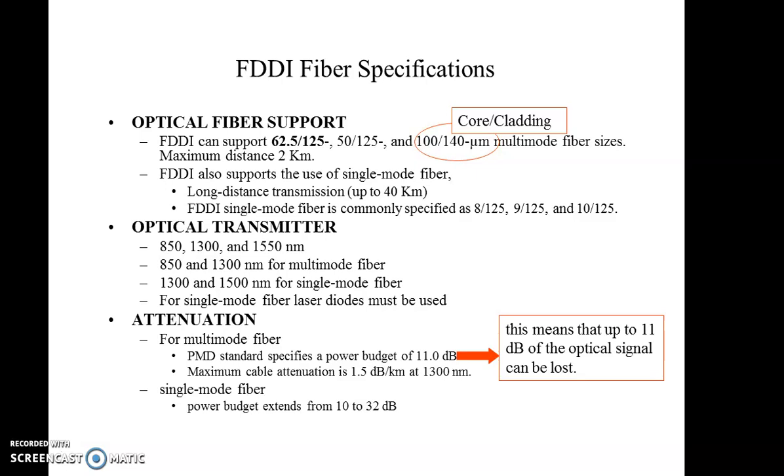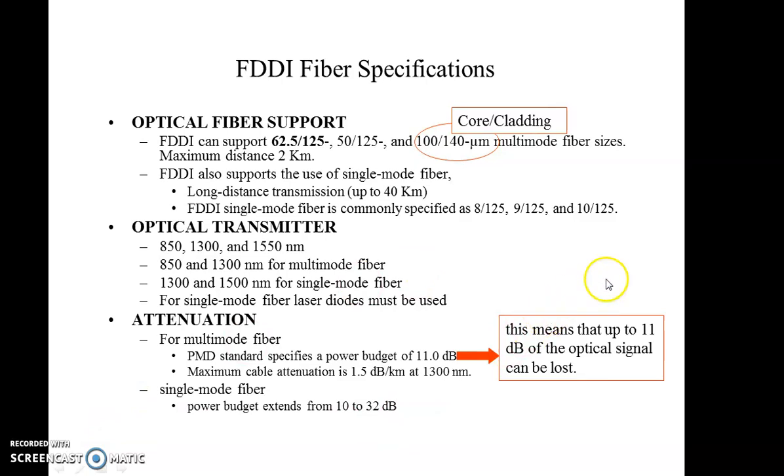Here the optical fiber support is provided with this particular type of specification. As I told you right now, FDDI can support 62.5/125 micrometer, one more, that is 50/125 and 100/140 micrometer core cladding multimode fiber sizes. Maximum distance may be 2 kilometers.